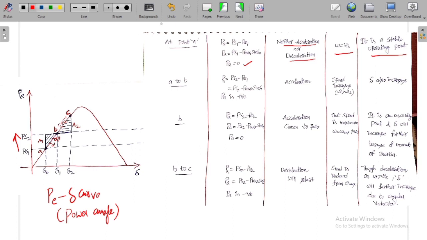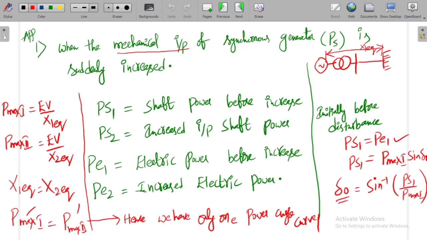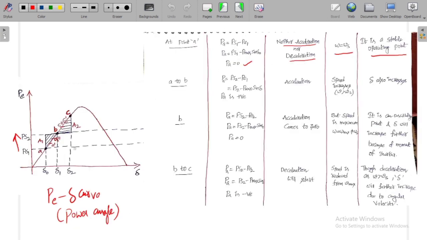Here is the mechanical input. If you observe, what is the first application? The first application is studying the transient stability using equal area criteria when the mechanical input of the synchronous generator, which is PS, is suddenly increased, right? So now the shaft power is increased from PS1 to PS2. When the shaft power increases from PS1 to PS2, what happens from A to B? This is point A and this is point B.